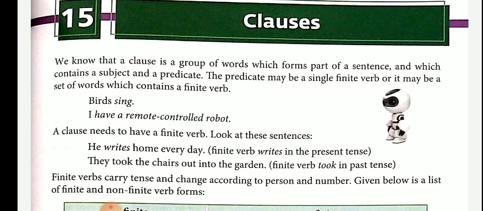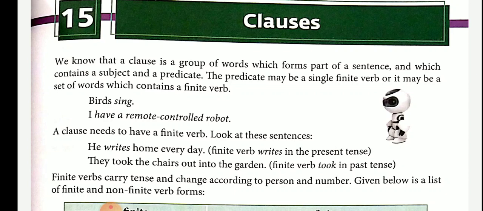They expect that Tina would do all the work. Here there are two finite verbs. One is expect, E-X-P-E-C-T. Second is would do. Another example, Meena has submitted her paper. The finite verb is has submitted.